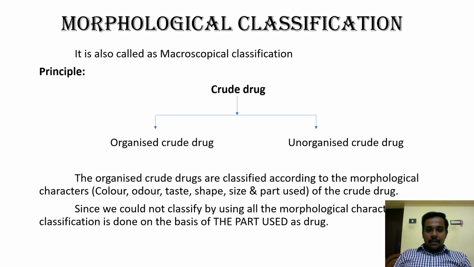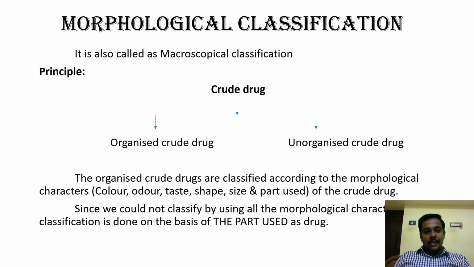So here we are going to classify the crude drugs first into two predominant categories, such as organized crude drug and unorganized crude drug, right? Organized and unorganized. You may know what is meant by organized and unorganized, but still we will discuss once. Organized crude drugs means those crude drugs which are made up of cellular structures which contain a determined cellular arrangement.